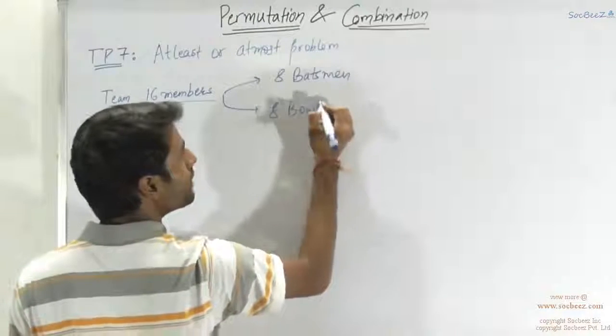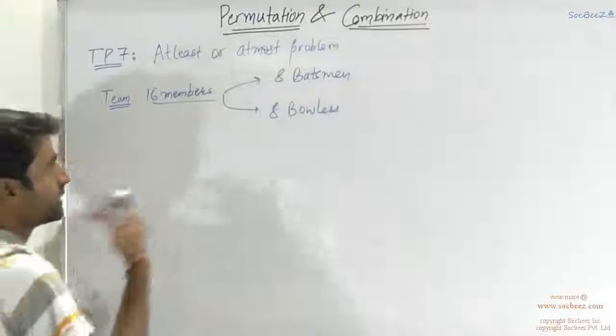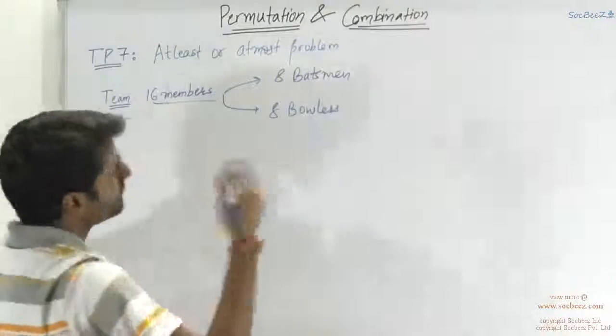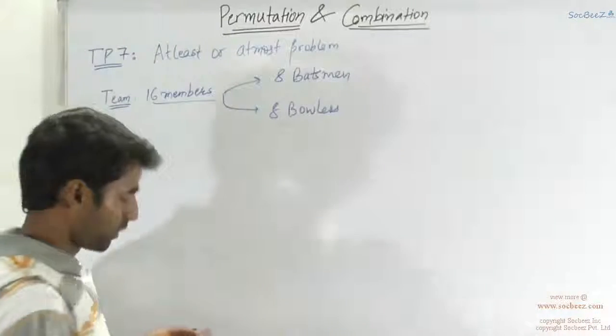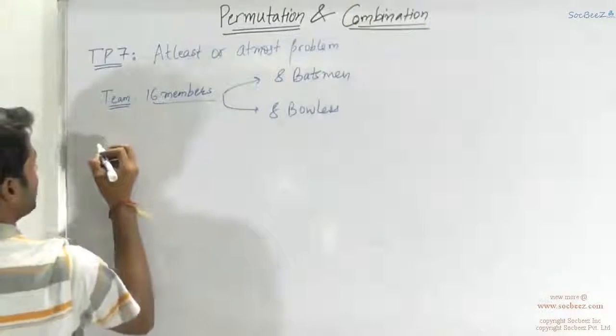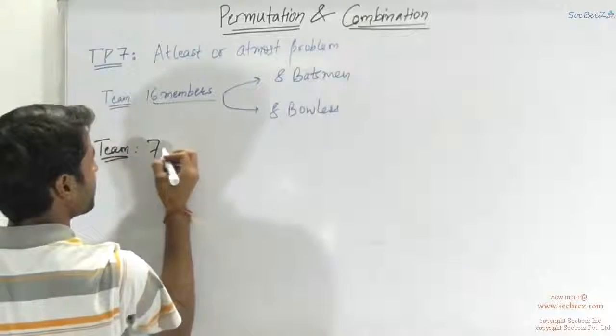So you have to basically select a team. You have to make a team of 11 out of it, or say 7 out of it. So this was including the extras and all. You have to construct a team which has 7 members in it,